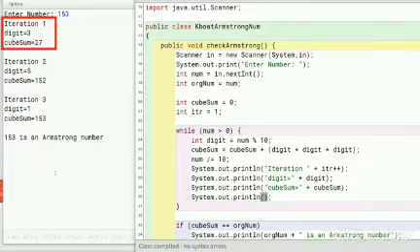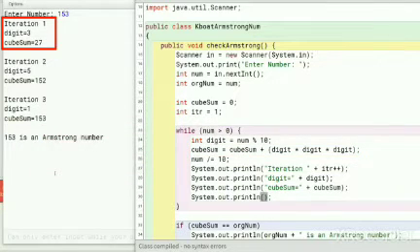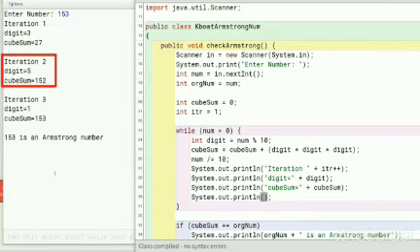In the first iteration, the digit in the units place, which is 3, is extracted. CubeSum is 0. Adding cube of 3 to it changes its value to 27. The number is truncated and first iteration of while loop completes. Program control goes back to the beginning of while loop and tests the condition. As number is greater than 0, second iteration of while loop starts.